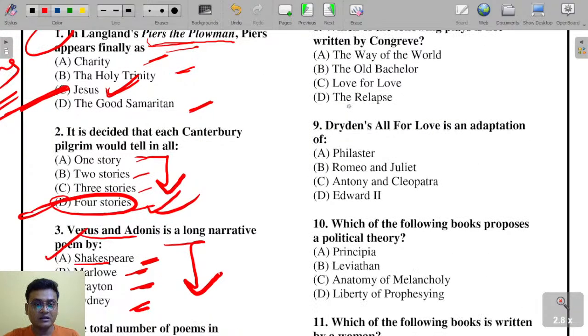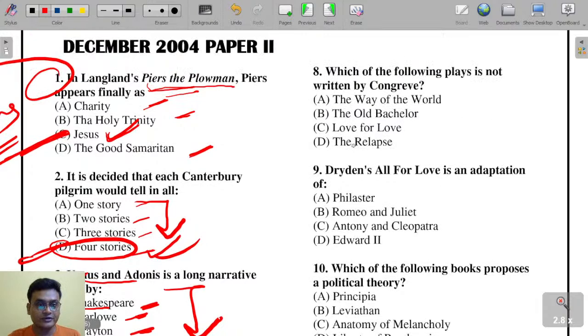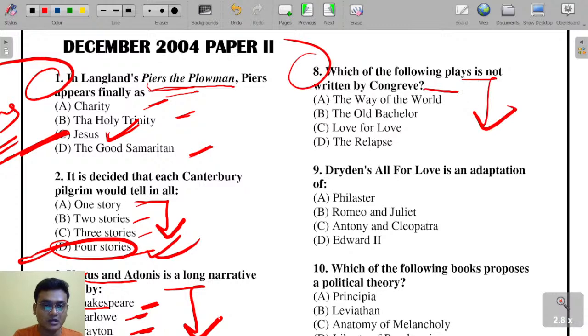Moving on to question number 8. Which of the following plays is not written by Congreve? The Way of the World, The Old Bachelor, Love for Love, and The Relapse. William Congreve, the Restoration dramatist, wrote comedies of manners: The Way of the World, The Old Bachelor, Love for Love.